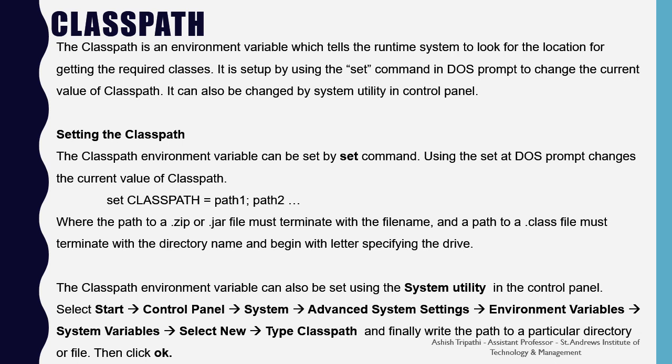The class path environment variable can also be set using the system utility in the control panel. Please follow the path. We have to select the start button, then move to control panel. Inside the control panel, we can select the system properties and then move to advanced system settings. Inside the advanced system settings, we should click environment variables, then system variables, and select the new button. Then we have to type the new class path in that, and finally write the path to a particular directory or file, then click the OK button. After this, the class path will be set.